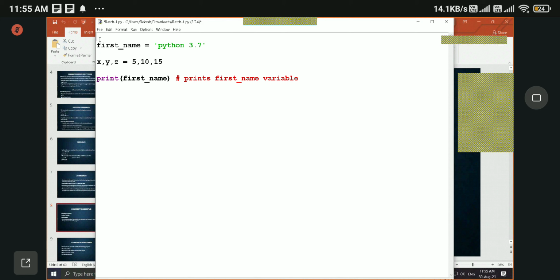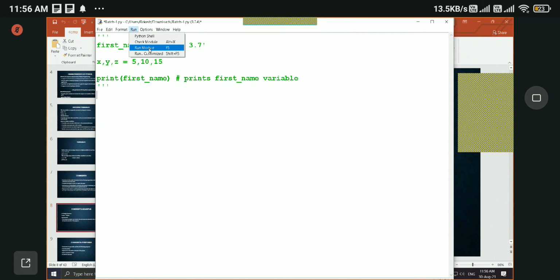In case you want to have your comment in multiple lines, where you are trying to explain something which takes multiple lines, in that case you use multi-line comment. For multi-line comment, we use three single quotes. Remember this: three single quotes open and three single quotes close. Between these quotes, whatever you write will be considered as a multi-line comment. It is basically a comment.